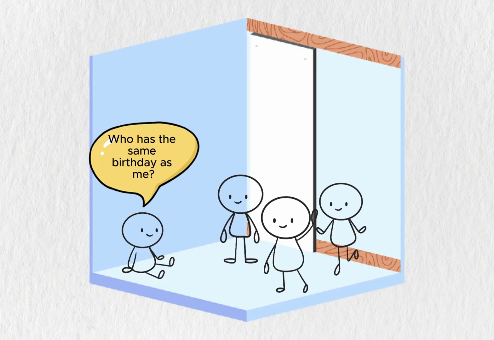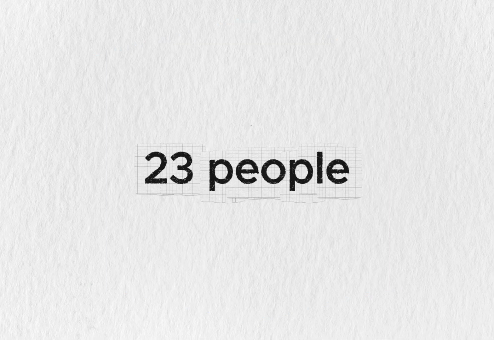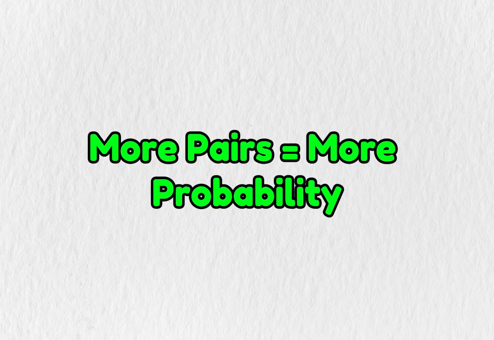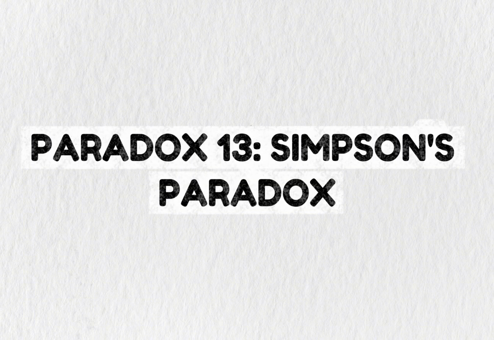Why? Because we're not asking if someone matches your birthday. We're asking if any 2 people match. With 23 people, there are 253 possible pairs. Each pair has a small chance of matching, but there are so many pairs that the cumulative probability shoots up fast. Paradox 13, Simpson's Paradox.